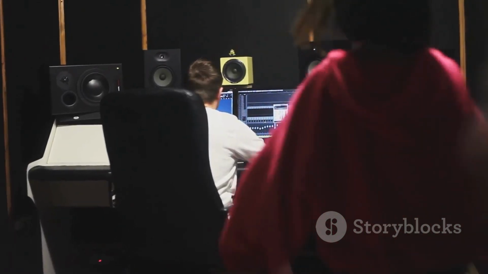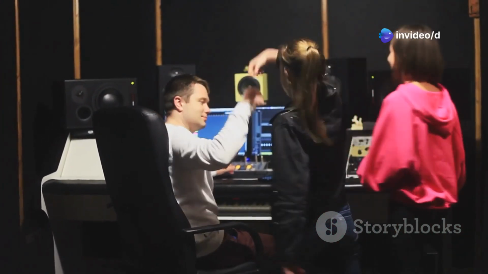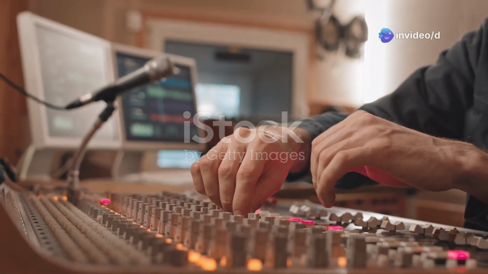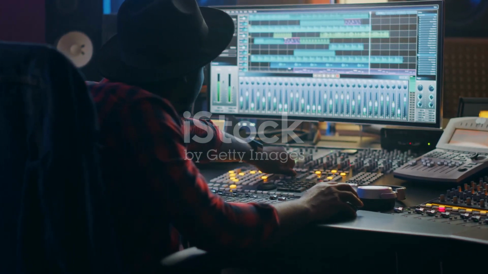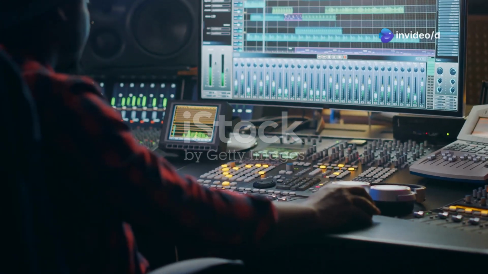Section 5: Experiment and Evolve. The key to mastery. Mastery in music production is not just about knowing the tools, but understanding how to use them creatively and effectively. Mastering EQ takes time and practice. It's a journey of continuous learning and refinement. The best way to learn is to experiment. Don't be afraid to make mistakes. Each one is a step towards mastery.